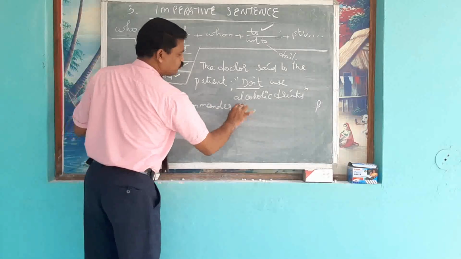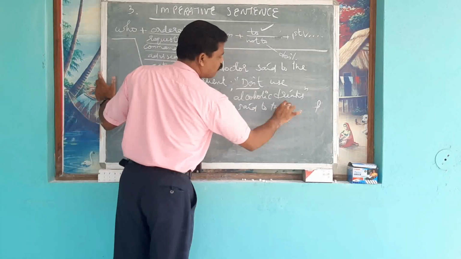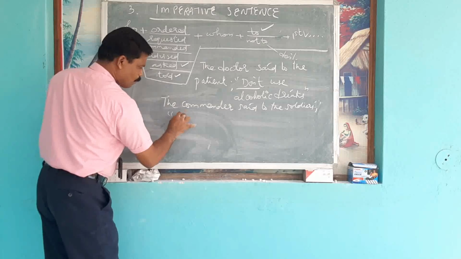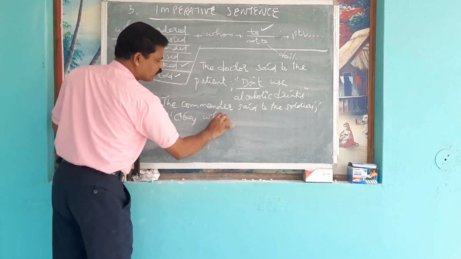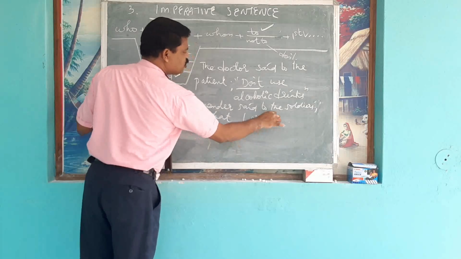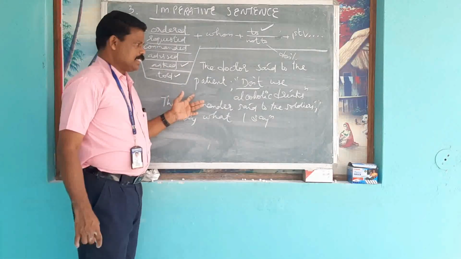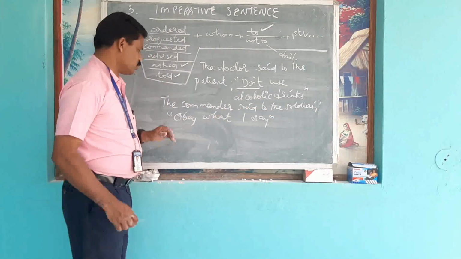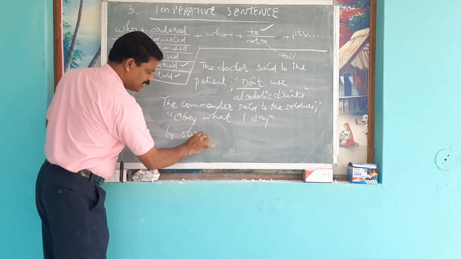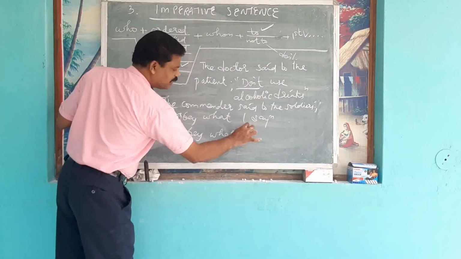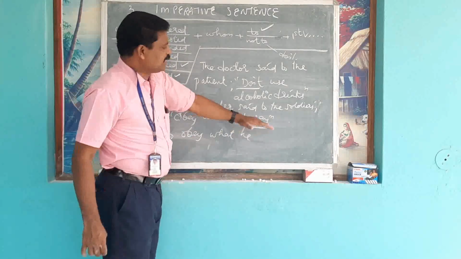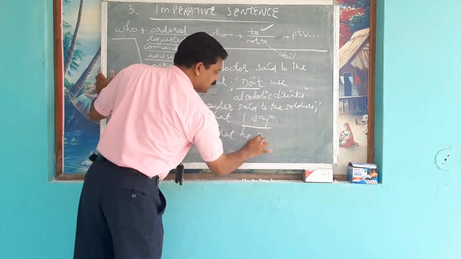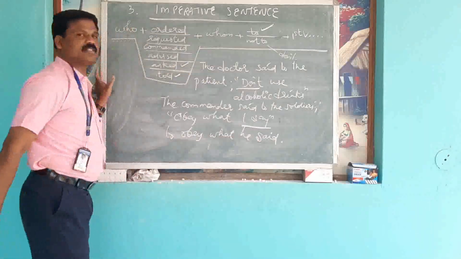The commander said to the soldiers, obey what I say. So the commander said to the soldiers, it is a command. The commander commanded the soldiers to obey. First verb, obey. Here another sentence is this, what I say. Here no auxiliary verb there. Say is first verb. Then the first verb will be changed into second verb.